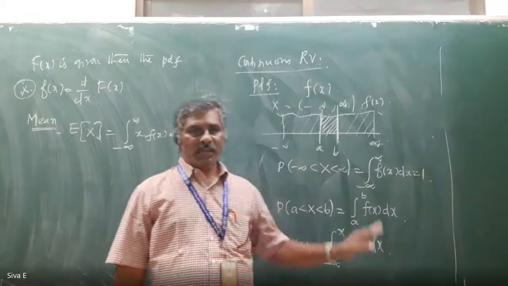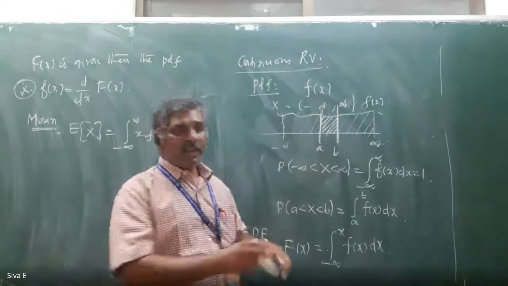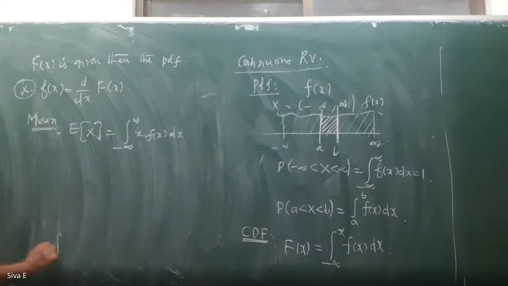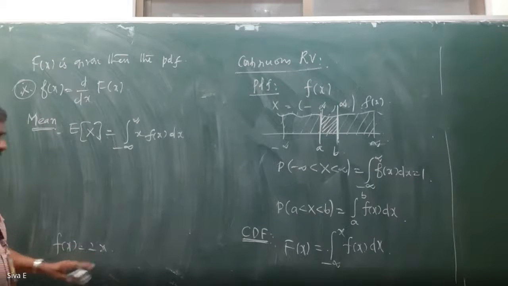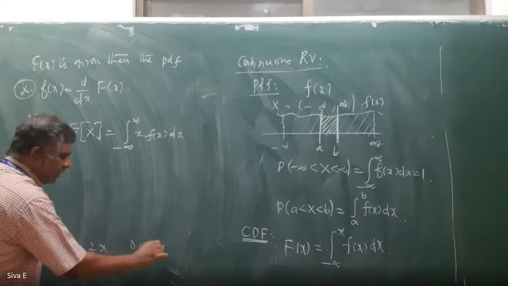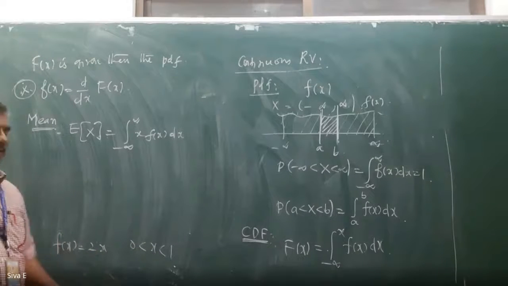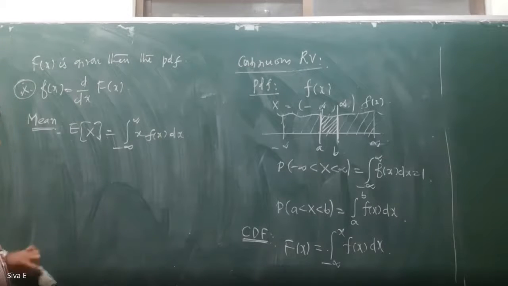In case f of x is given, like f of x equal to 2x or 3x square, with an interval such as 0 less than x less than 1, then only it is a continuous random variable problem. First, identification of the problem is important.